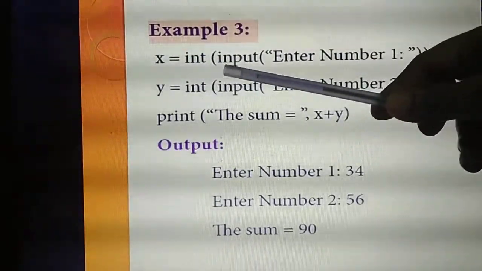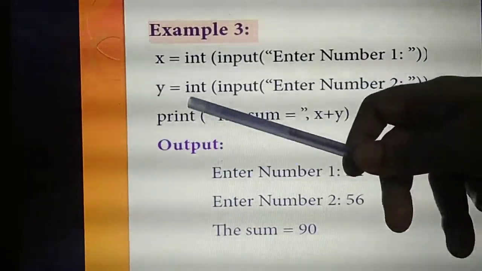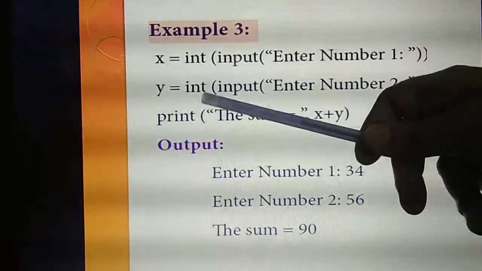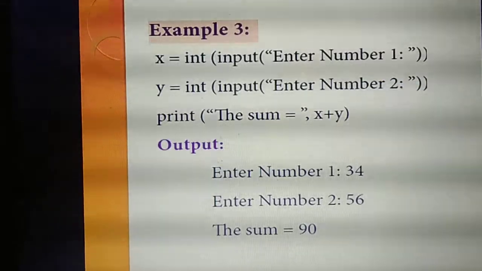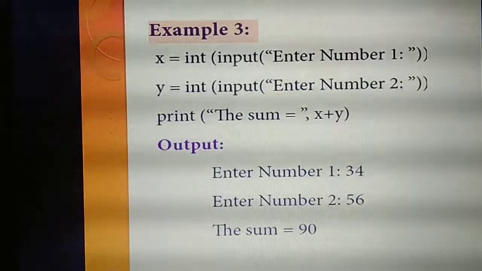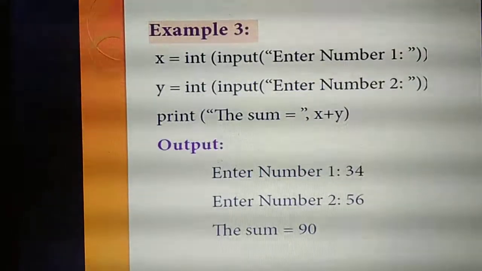Then y equals the next number, y = int(input("Enter the number 2")). That number is also an integer. So I am giving 2 inputs, stored in the variables x and y.